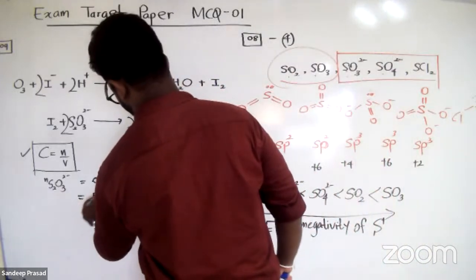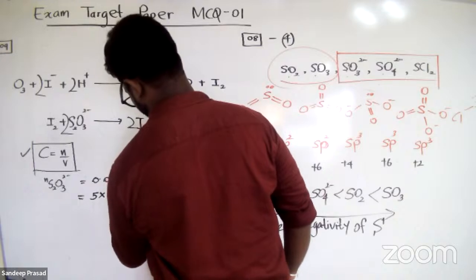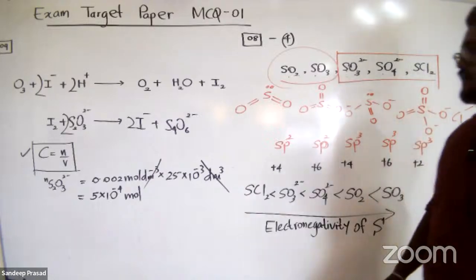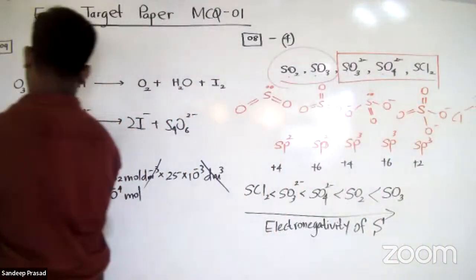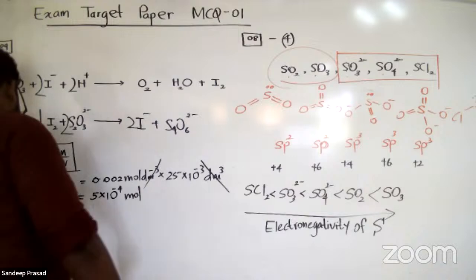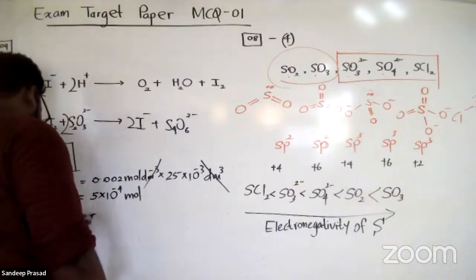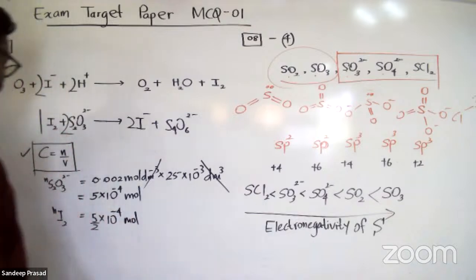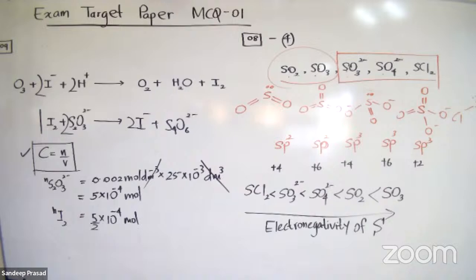5 into 10 to the power minus 4 moles of thiosulfate reacted with iodine. You can see the stoichiometric ratio. Thiosulfate and iodine stoichiometric ratio is 2:1. So the number of iodine moles is half of that, 5 over 2, 10 to the power minus 4 moles. These are the number of iodine moles.